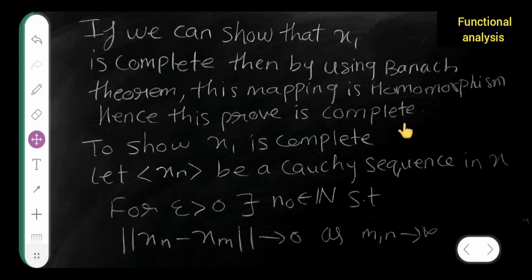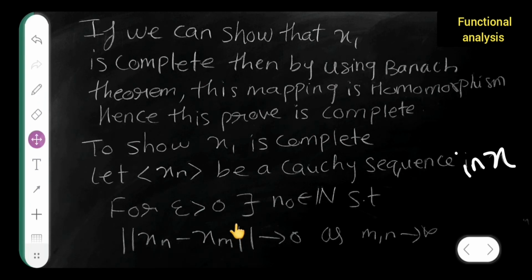Now, to show that X1 is complete, let x_n be a Cauchy sequence in X1. I hope you all can see this clearly.